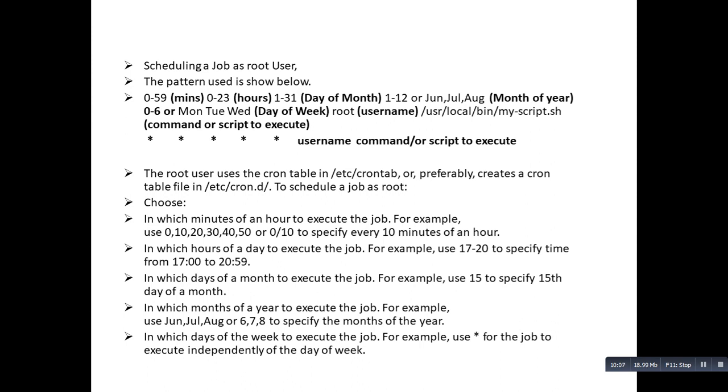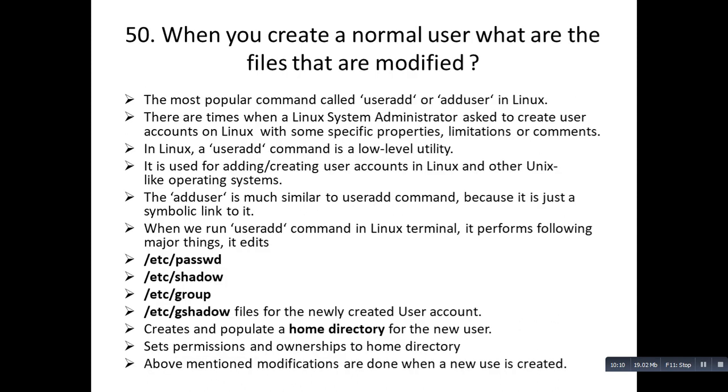Okay, coming to the next question, that is, when you create a normal user, what are the files that are modified? This is also a very important question, but mostly asked when the company requires L1 or L2 type of candidates, or if the interviewer wants to see what basic understanding the candidate has, they can ask you this scenario based question. Trust me, I've been asked this question multiple times, and I have also asked candidates while taking interviews.